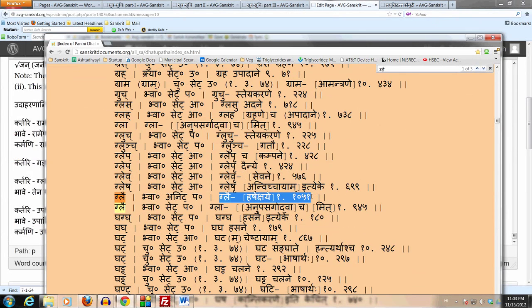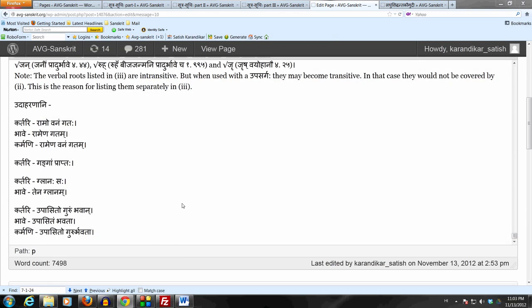We can have a sentence as given in the Siddhanta Kaumudi: glanaha saha. So he is fatigued, or depressed, or worn out. Here this is used in the active sense. He himself is the agent, the doer of the action of being fatigued, tired or depressed. Now this can also be used in the passive: Tena glanam. The action of being fatigued was done by him.